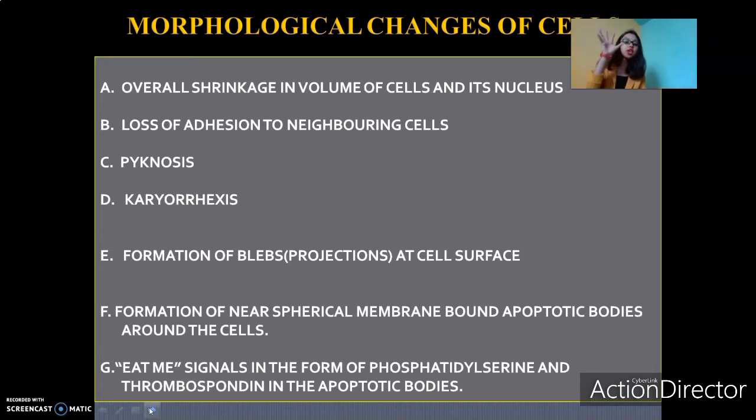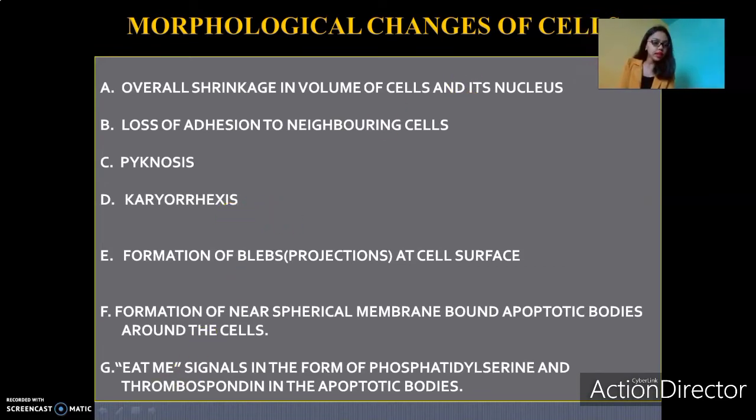Firstly, there's overall shrinkage in the volume of cells, and also shrinkage in the nucleus of the apoptotic cells. Apart from that, there is loss of adhesion to neighboring cells. This is actually very important, but we'll be discussing it in the later slides. Basically, the apoptotic cell detaches itself from the surrounding cells. It isolates itself from the surrounding cells. This is important. We'll see that later.